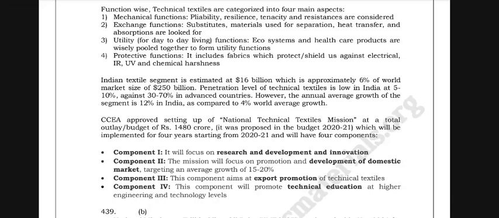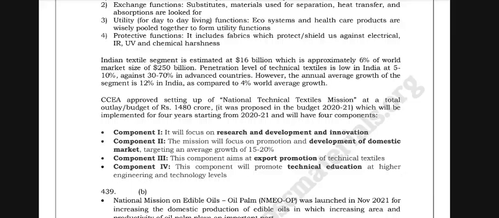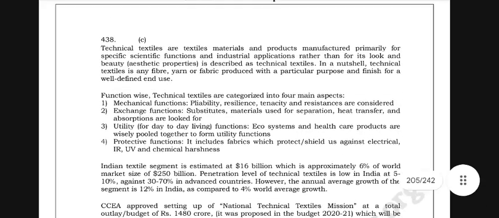However, the annual average growth of the segment is 12% in India as compared to 4% world average growth. The CCEA approved setting up of the National Technical Textile Mission at a total outlay or budget of rupees 1480 crore. It was proposed in the budget 2021, which will be implemented for 4 years starting from 2021, and will have 4 components. Component 1 will focus on research and development and innovation. Component 2 will focus on promotion and development of the domestic market, targeting an average growth of 15 to 20%. Component 3 aims at export promotion of technical textiles. Component 4 will promote technical textiles education at higher engineering and technology levels.